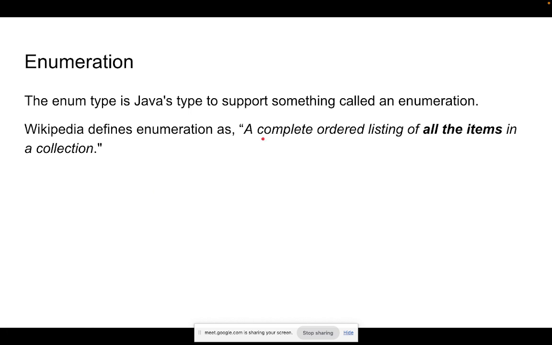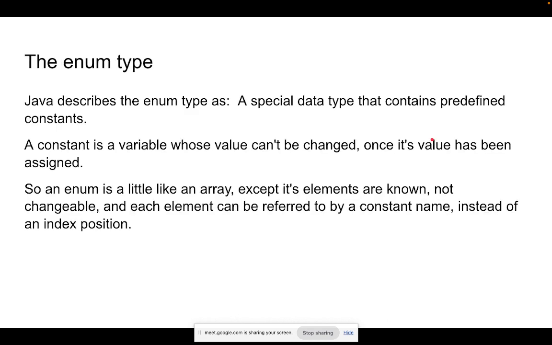It's basically an ordered list, a kind of constant values, or list of items that we need in a collection. So enum is like that. It's basically a special data type, and it can be considered as a class by default. It's like an int array.